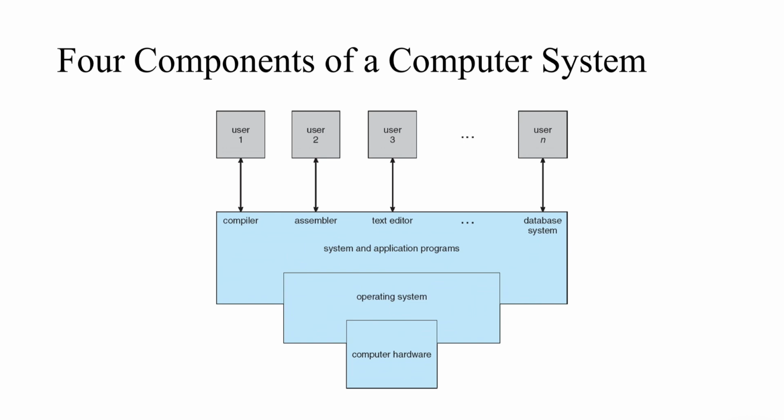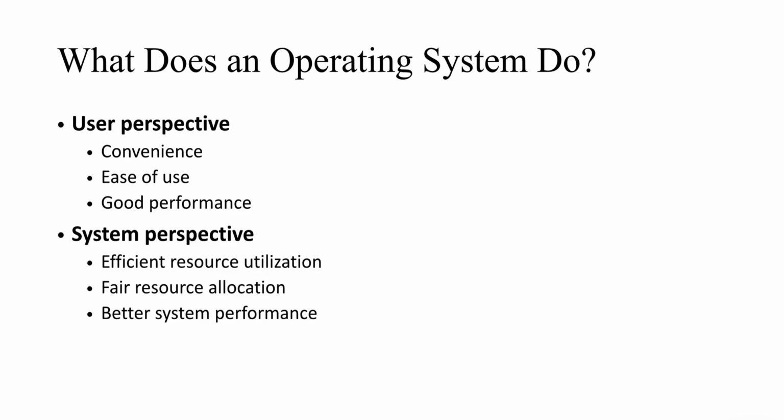So this is the 4 component view that we have. Going forward, let us understand what an operating system does. And here, when I talk about operating system, what does it do? I have 2 perspectives. One is the user perspective, and the other one is the system perspective that we have.